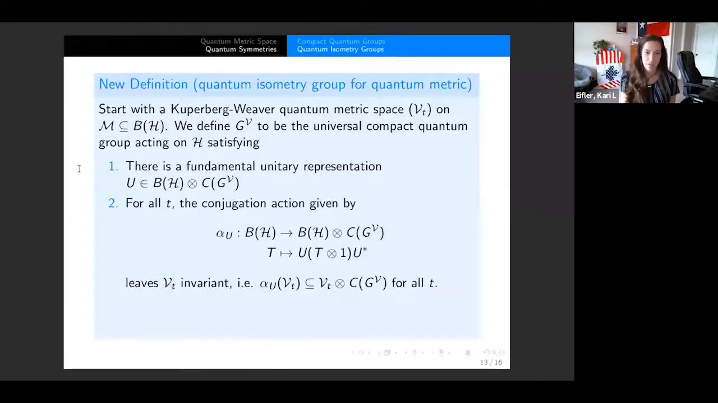Second is that by identifying H to be M as vector spaces, we are going to have, for all t, the conjugation action given by alpha_U. It's going to map from B(H) into B(H) tensor C(G_V), which just does exactly conjugation. So T gets mapped to U(T tensor 1)U star. We want this to leave V_t invariant. So what that just says is that alpha_U of V_t is going to be contained inside of V_t tensor C(G_V).